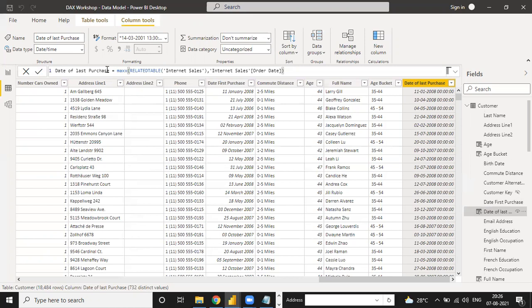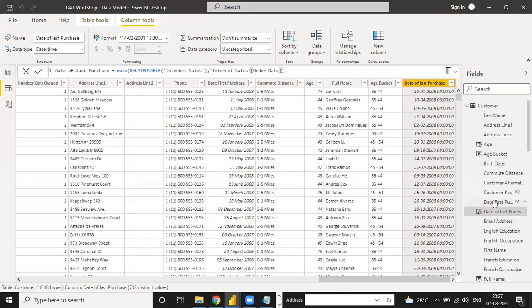So how to find it? Because he is able to find your order date with the total number of transactions, meaning the total number of transactions done within a year or a month. That is the only way to find it. So internet sales is the total number of transactions with the order date only, because under the order date we have to find a maximum. We have to find the maximum order date from the internet sales table, and the related table is used to connect it to the internet sales table.